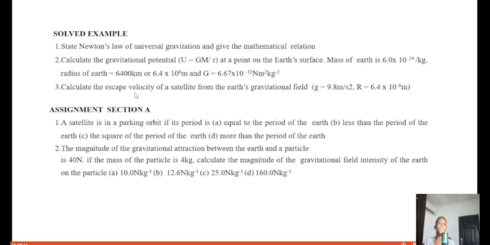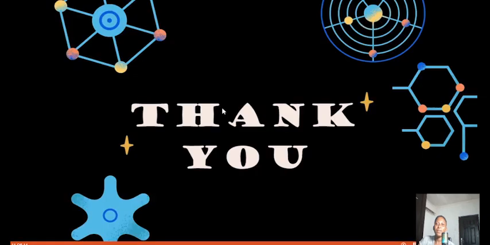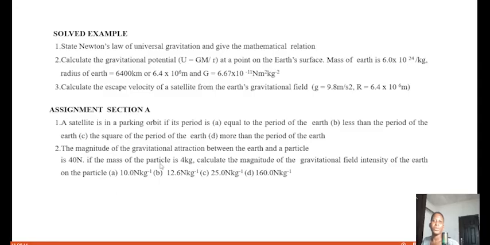So the next question says, calculate the gravitational potential U at a point on the Earth's surface. So we were given the mass. The mass was 6.0 times 10 raised to the power 24. The radius was 6.4 times 10 raised to the power 6. And we know that our gravitational constant is 6.7 times 10 raised to the power minus 11.